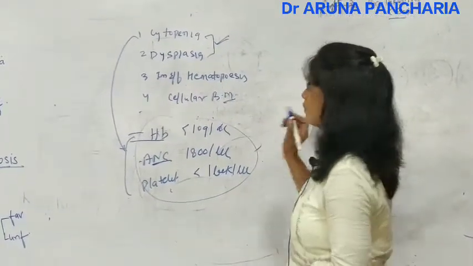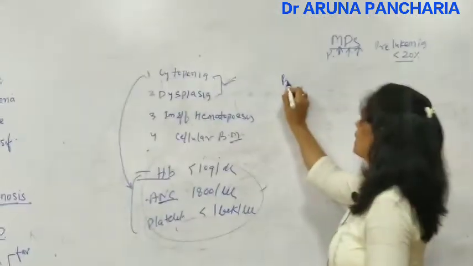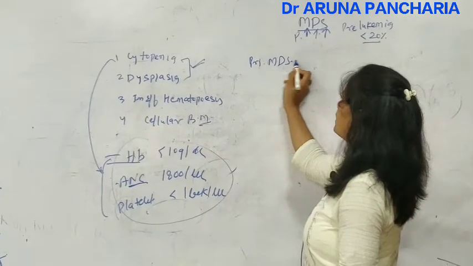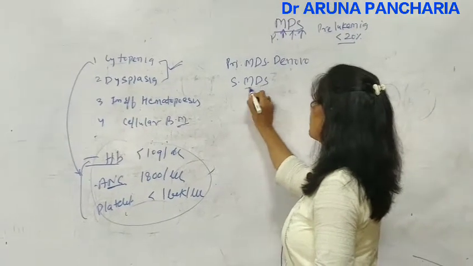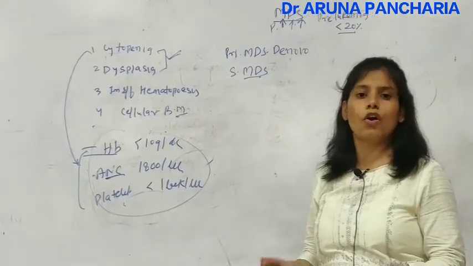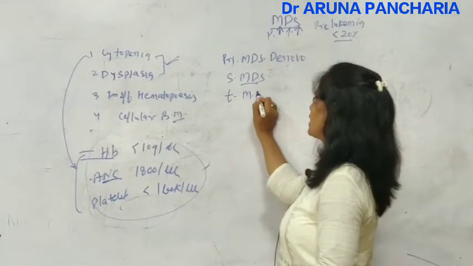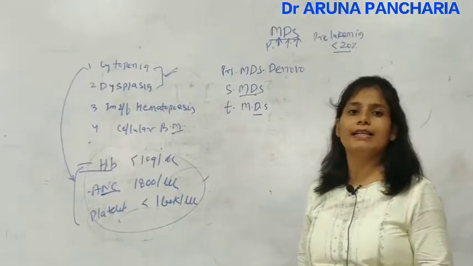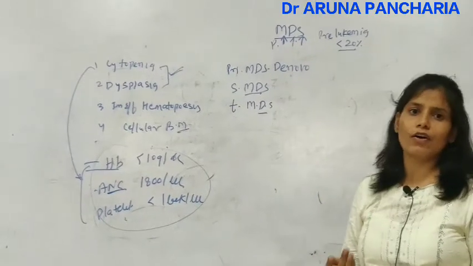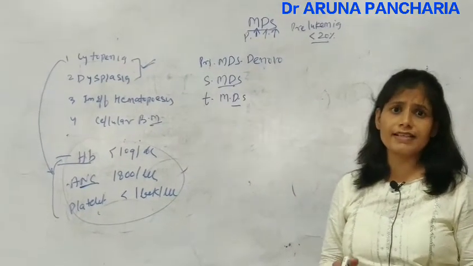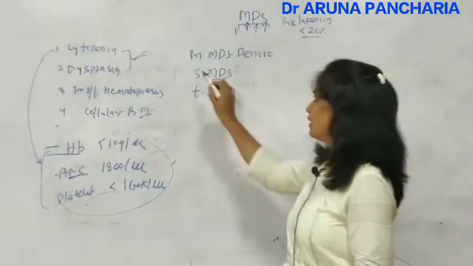The other thing is type. There are 2 to 3 types of MDS, like primary MDS, or we can say de novo MDS. Then secondary MDS is there. Secondary MDS is after taking an alkylating agent or because of exposure to benzene, and it is therapy related. When the patient is taking therapy for some leukemia or lymphoma and secondarily develops MDS, and there is some genetic association, like hereditary diseases such as Fanconi's anemia or neurofibromatosis. So these are the types of MDS.